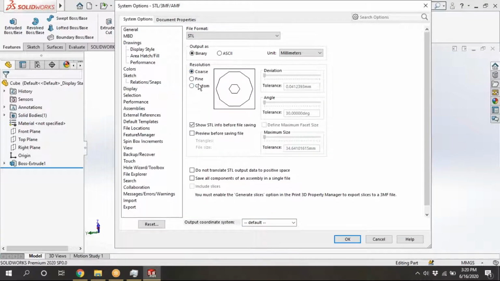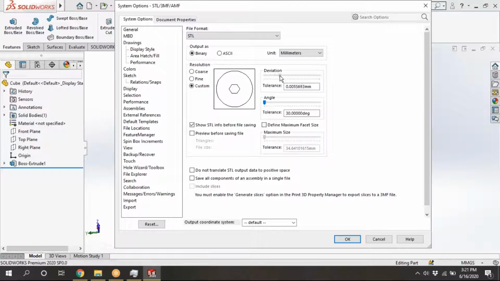See here, we go for custom. See, I am dragging this one. If you use a high tolerance in deviation, the part contours will be like this. The shape will be like this. The outer edges, if you take a cylinder with a hole, the shape will be like this. If you touch it while 3D printing, you can clearly know that.